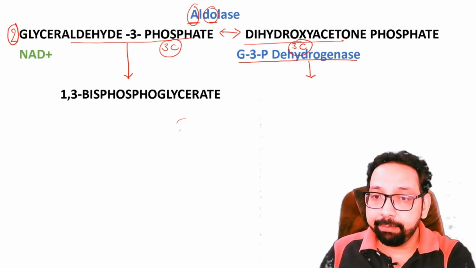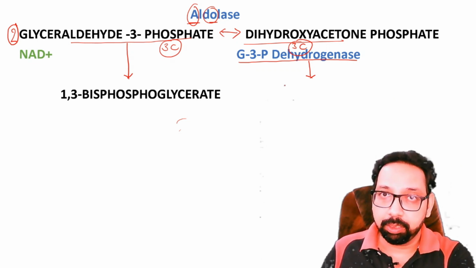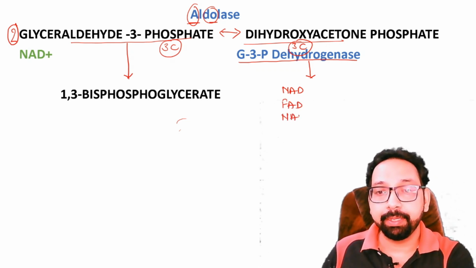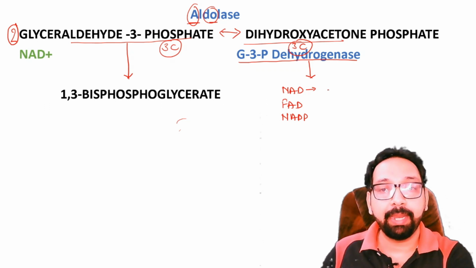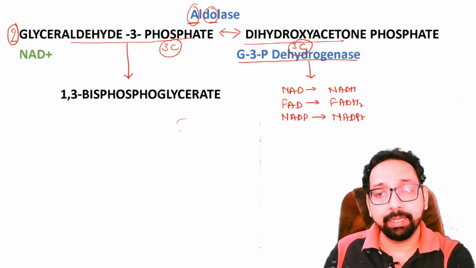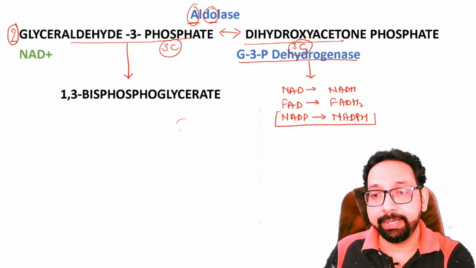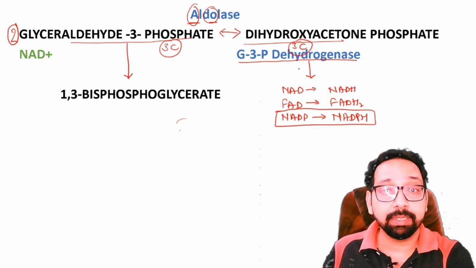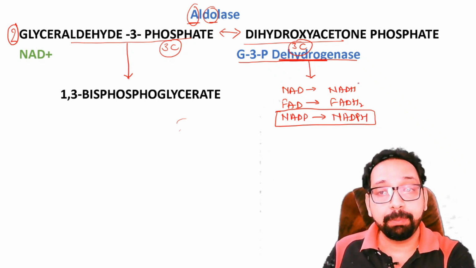Remember, anywhere you find the dehydrogenase enzyme means removal of hydrogen. Hydrogen acceptor would be NAD, FAD or NADP. If NAD accepts hydrogen, it forms NADH. If FAD accepts hydrogen, FADH2. NADP, NADPH. And I have already told you NADPH is a very important reducing equivalent. For the time being, dehydrogenase most commonly produces NADH.